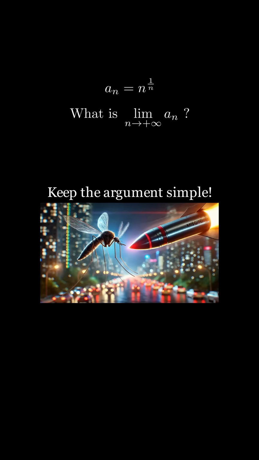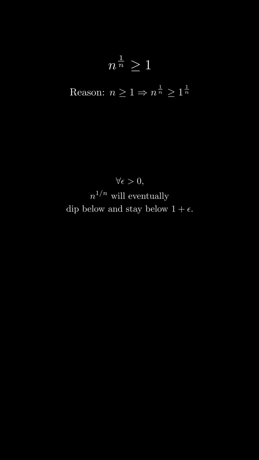First, convince yourself that the nth root of n will always be at least 1. So a sub n is always at least 1. Now for any epsilon greater than 0, we will show that the terms of this sequence eventually get below 1 plus epsilon and permanently stay there. That will prove that the limit of our sequence is simply 1.